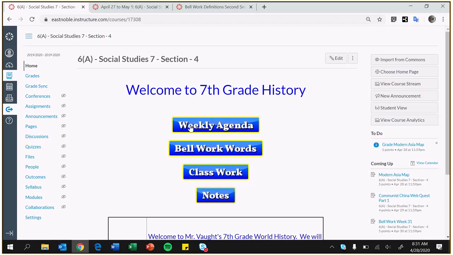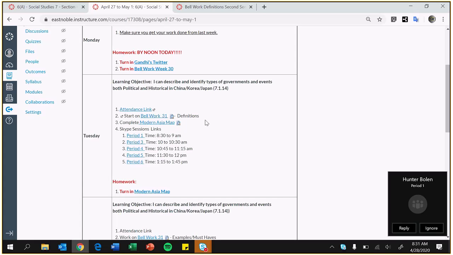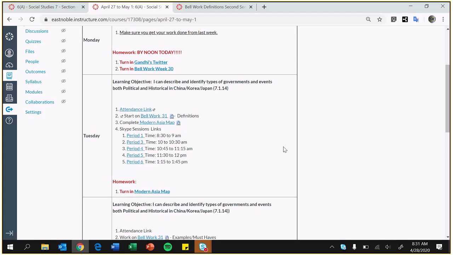Alright guys, for this week, on the weekly agenda, don't forget to do attendance. You see that we are going to start Bellwork 31 and do a modern Asia map. So we're doing a modern Asian map in Bellwork 31.